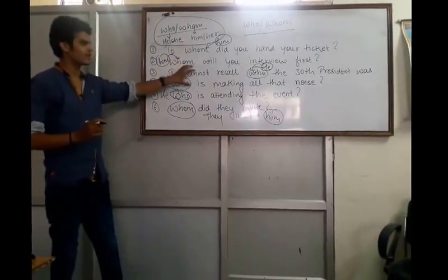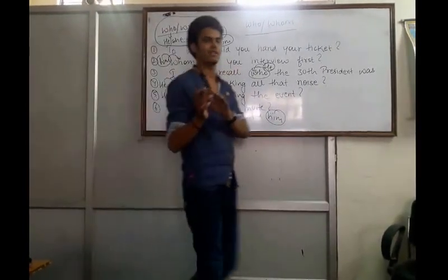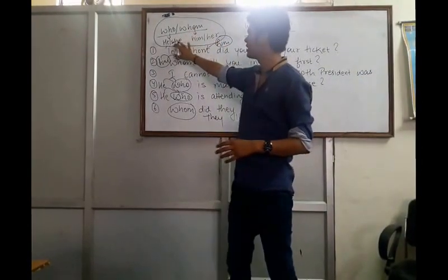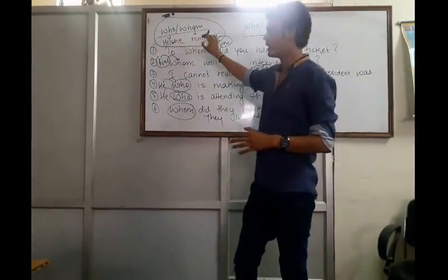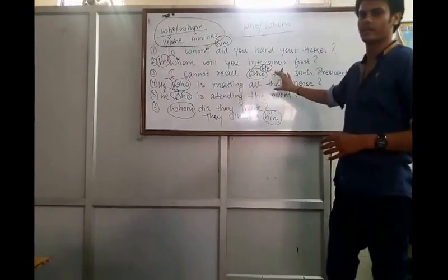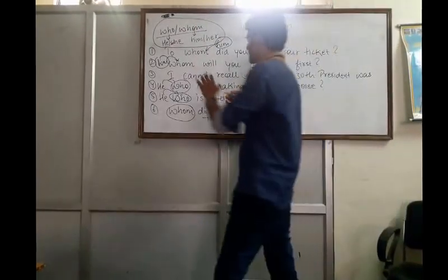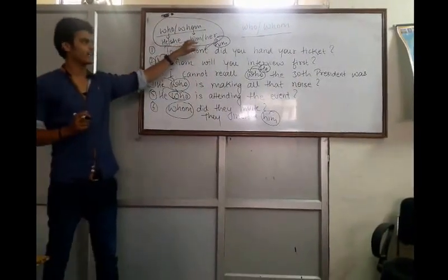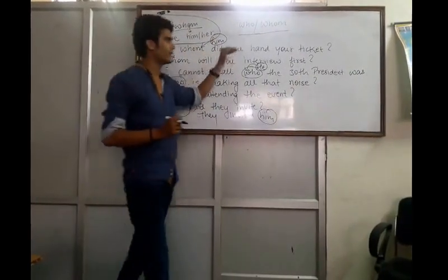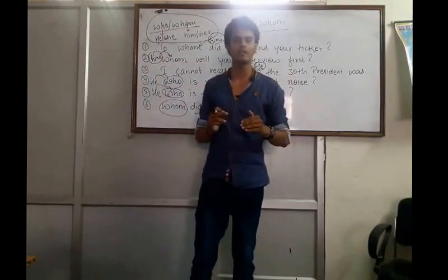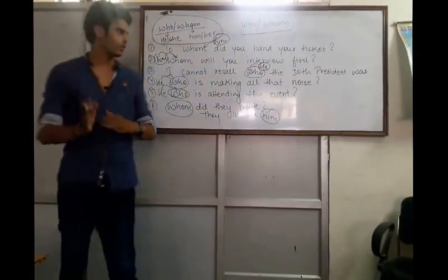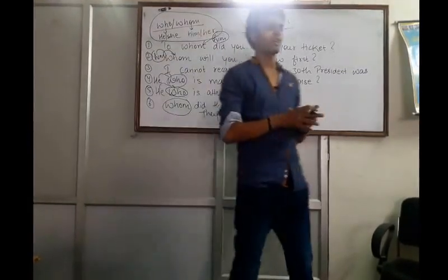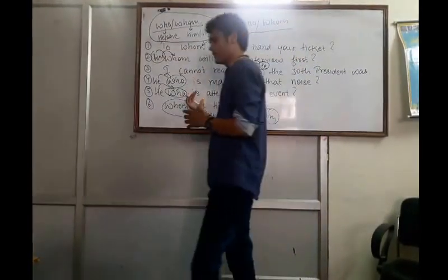So this is a simple concept that we have to follow in any examination related to who and whom. You just have to convert who and whom into he or she or him or her, and you will get the answers. There is no need to get confused here. Just follow this concept, convert it into he or she or him or her, and you will be able to solve each and every question of who and whom. Okay, so this is the concept here, and you can start practicing the questions. If you have any doubt, you can ask me all the doubts here.